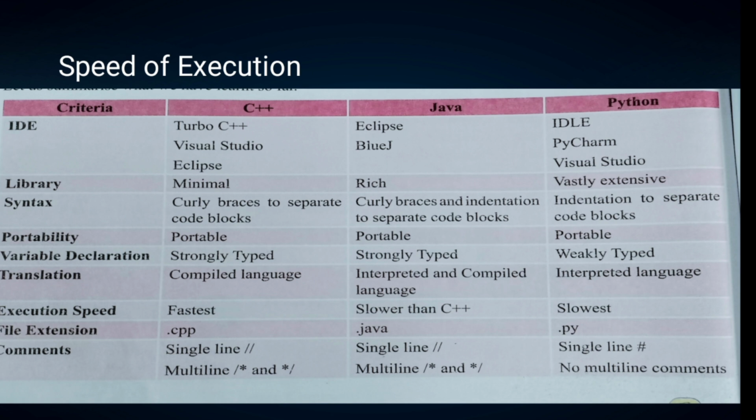Java is slower than C++ but faster than Python because it translates code into an intermediate language known as bytecode, and that bytecode needs translation in the JVM, which makes it somewhat slower than C++. Python is the slowest language of all three because it is an interpreted language and each line needs to be translated before execution.